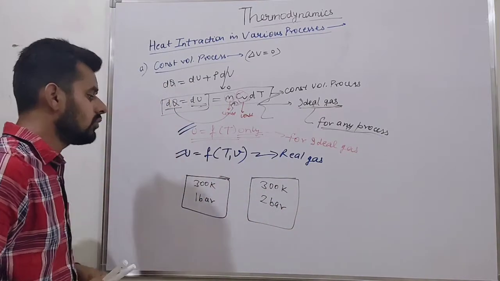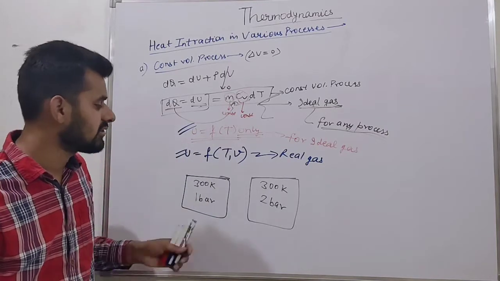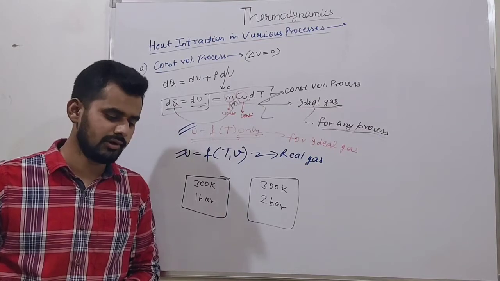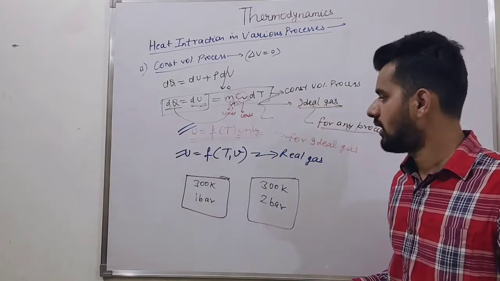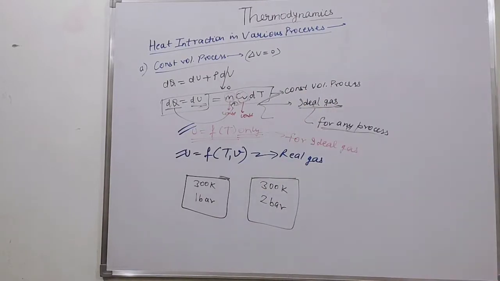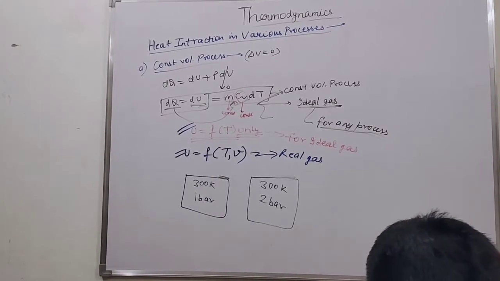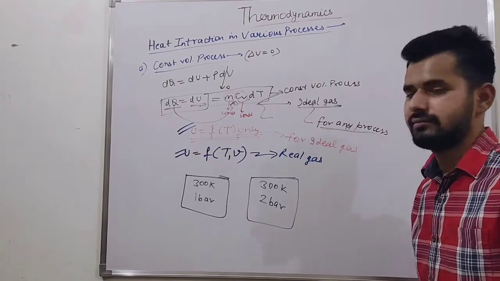Okay, friends. So tell me which container has higher energy? Try to explain this.